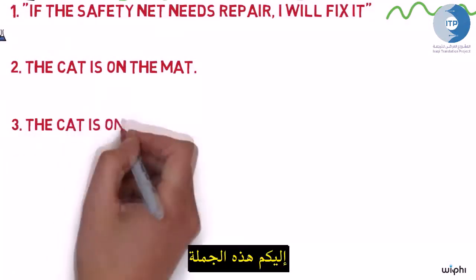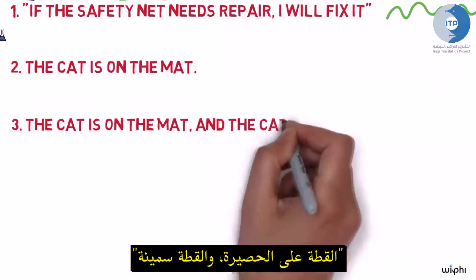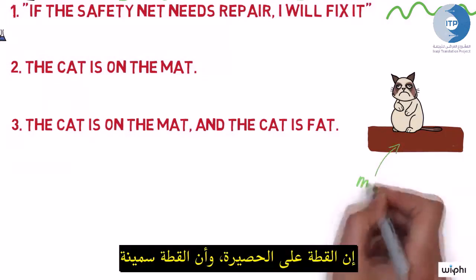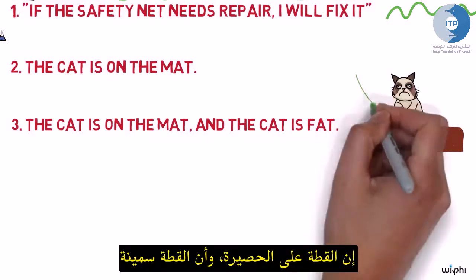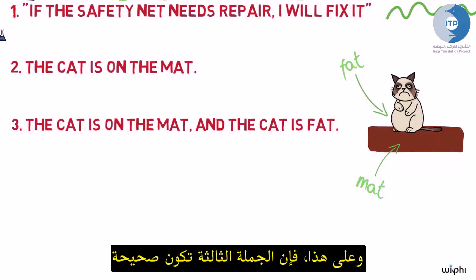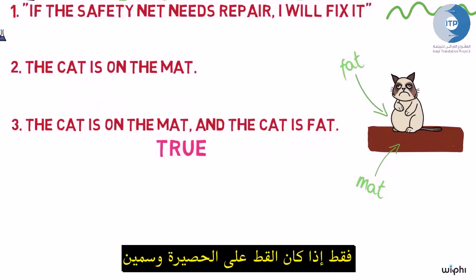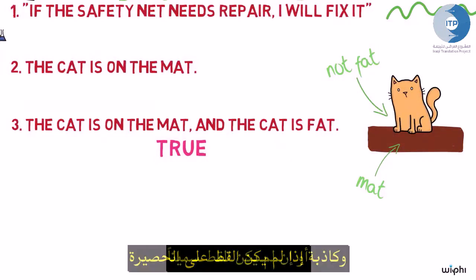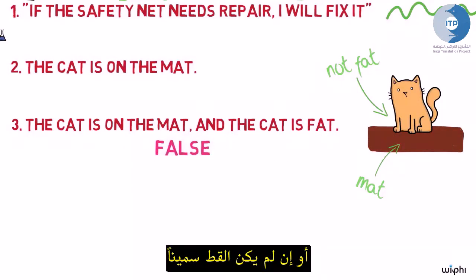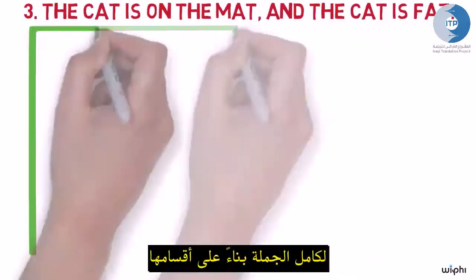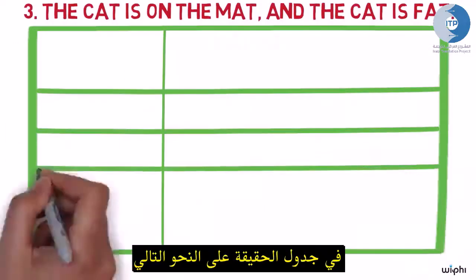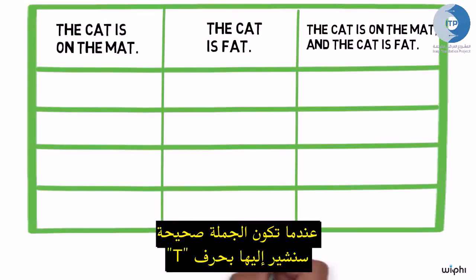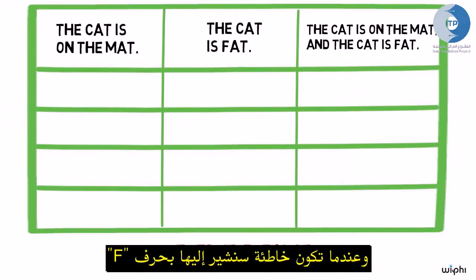Take the sentence, the cat is on the mat and the cat is fat. Naturally, someone who says this tells you two things: that the cat is on the mat and that the cat is fat. Thus, the sentence 3 is true if both the cat is on the mat and the cat is fat, and false if either the cat isn't on the mat or the cat isn't fat. We draw this dependence of the truth value of the whole sentence on its parts in our truth table as follows, noting T for true when the sentence is true, and F for false when the sentence is false.